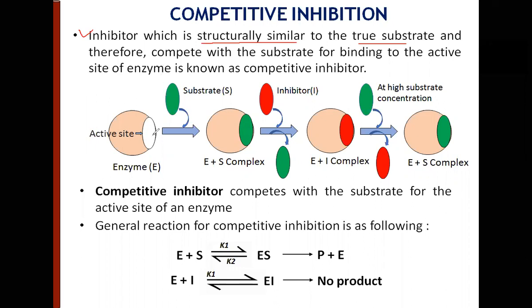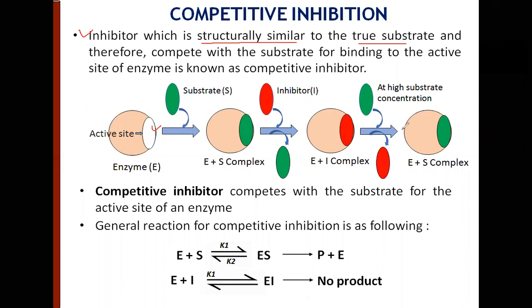For example, this is the substrate binding site, and this is the structure of the substrate, and this is the structure of the inhibitor. So these two look very similar, identical, and as a result, these two molecules compete for the same site, and therefore the name competitive inhibitor. So when the inhibitor binds, it will dislodge the substrate. But when you have a very high concentration of substrate, naturally substrate molecules will overpower the inhibitor and occupy the substrate binding site once again.